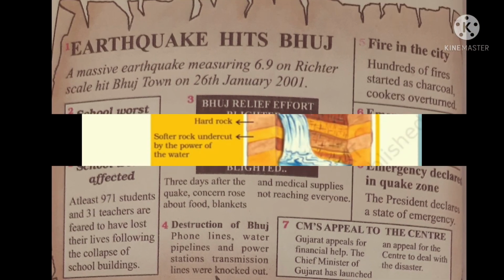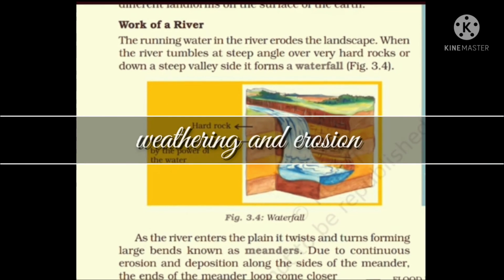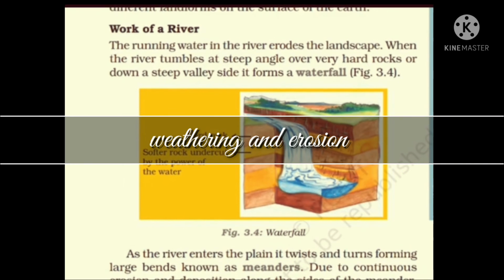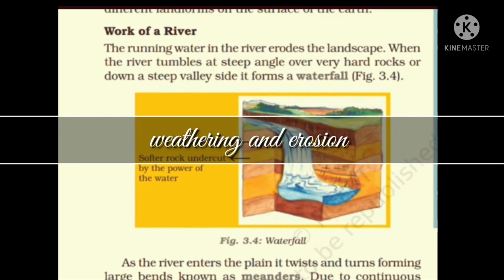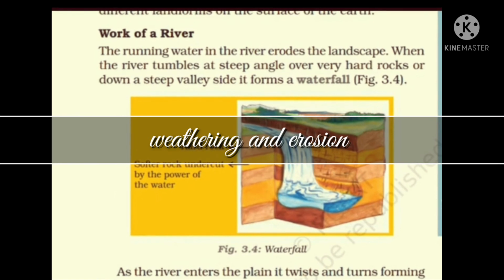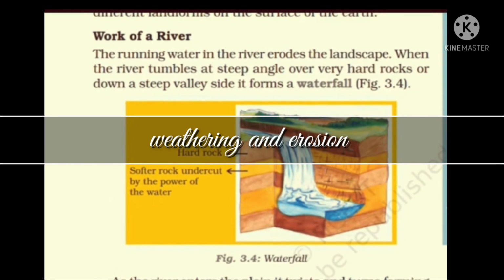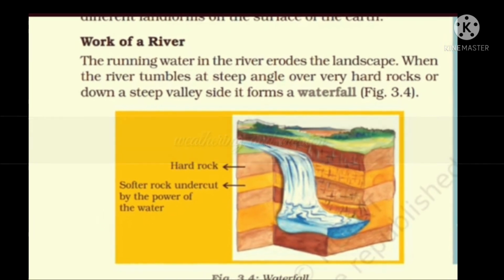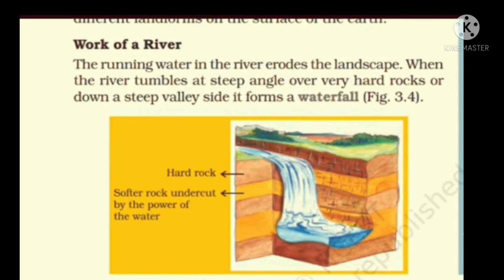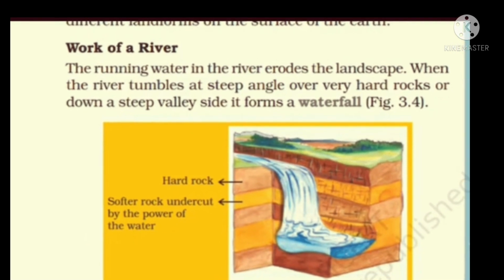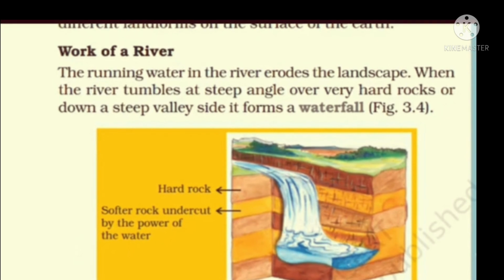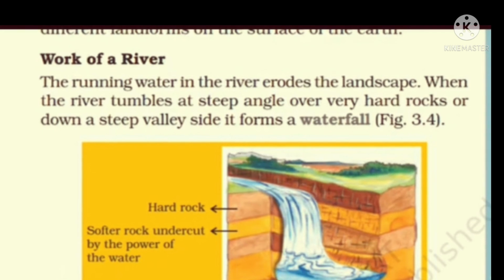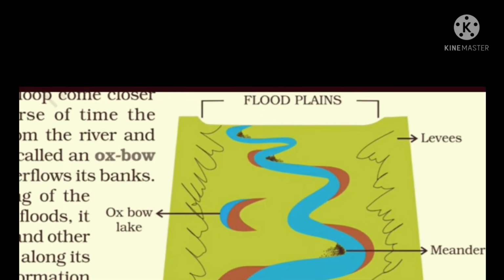Moving on, the landscape is continuously worn away by two processes, weathering and erosion. By weathering, we mean the breaking up of the rocks on the earth's surface, and erosion means wearing away of the landscape by different agents like water, wind and ice. The running water in the river erodes the landscape. When the river tumbles at a steep angle over very hard rocks or down a steep valley, it forms a waterfall.